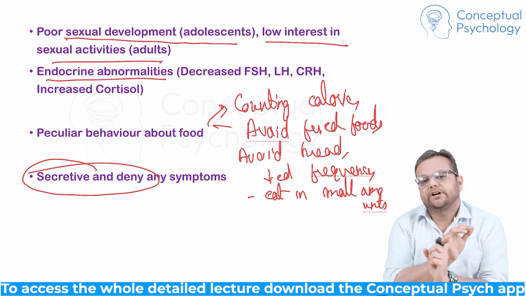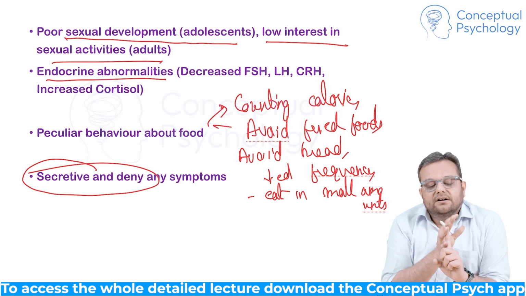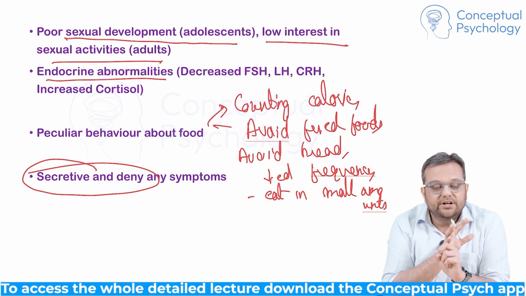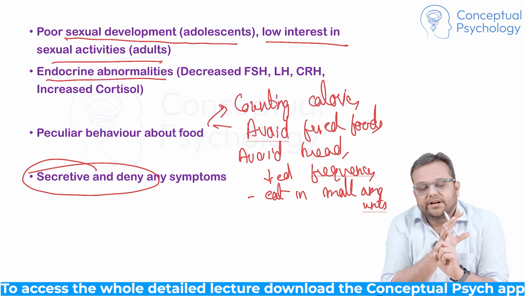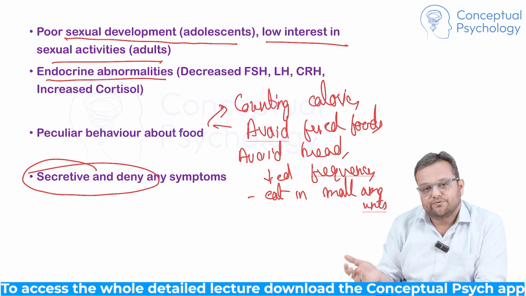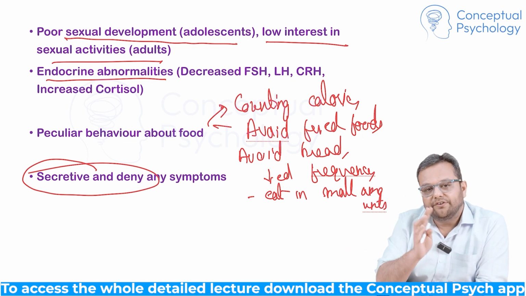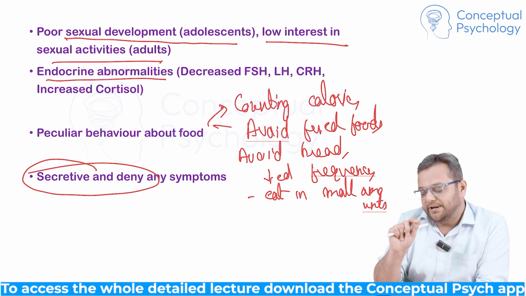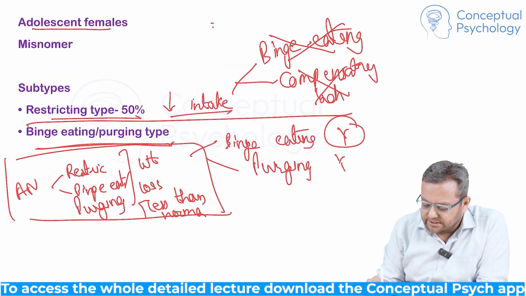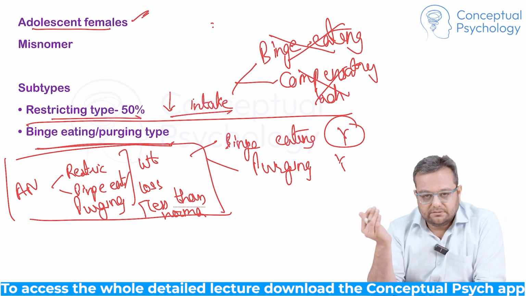So anorexia nervosa: weight loss, yes. Fear of weight gain, body image, yes. Why do they avoid food? Because they don't want the weight to be gained. In the restrictive type, no binge eating, no purging. In the binge eating purging type, binge eating and purging both are present, but in both the weight is less than 18.5 kg per meter square. Complications, medical complications, the DSM changes and ICD changes, we have seen: the amenorrhea criteria has been removed and the 85% weight criteria has been removed, and they stick to a particular BMI, right? And it mostly occurs in adolescent females, early adolescent females. In later adolescence, there are chances of developing other disorders that we'll see.